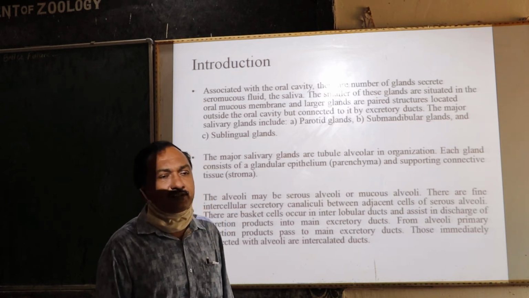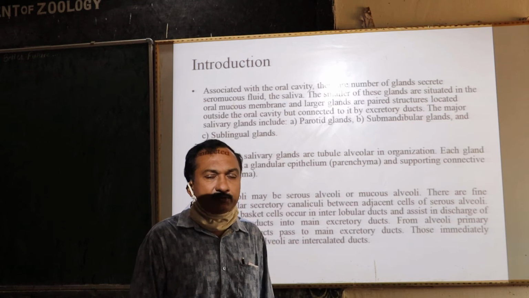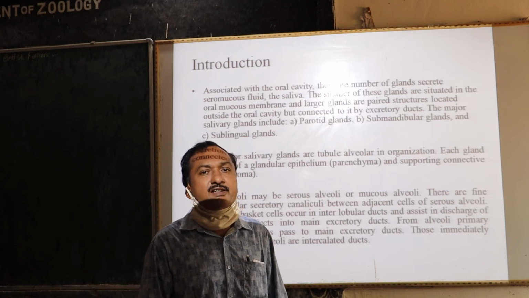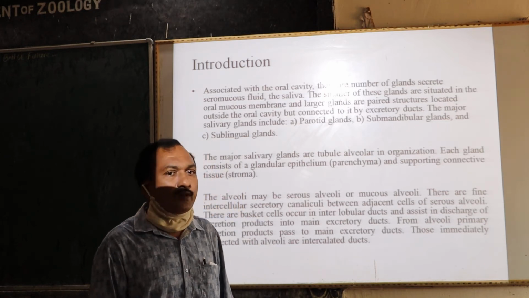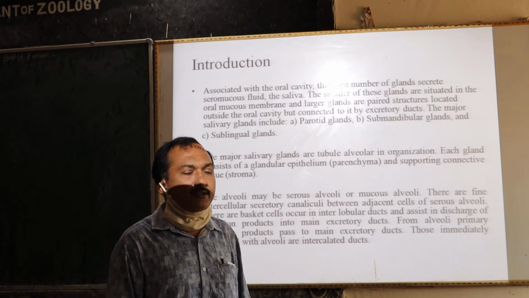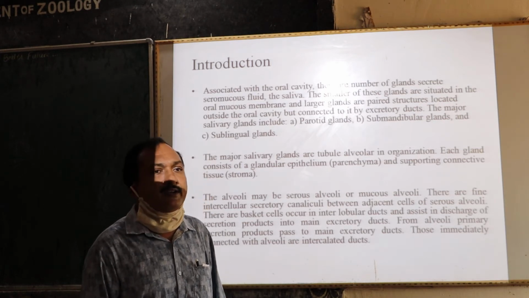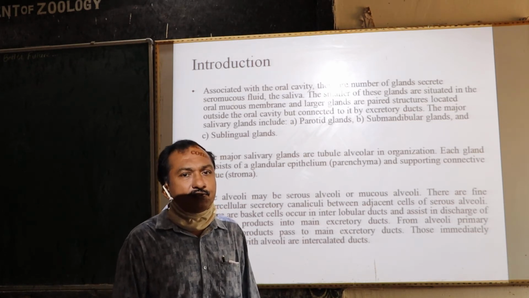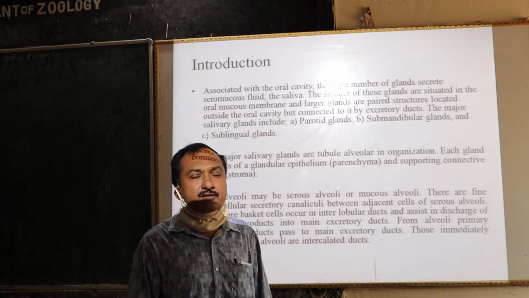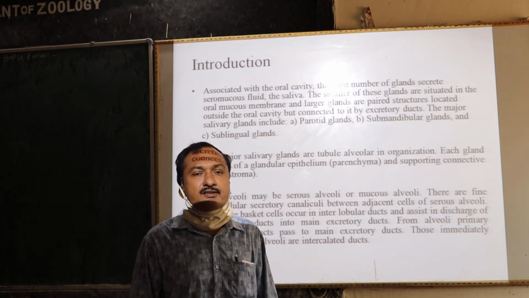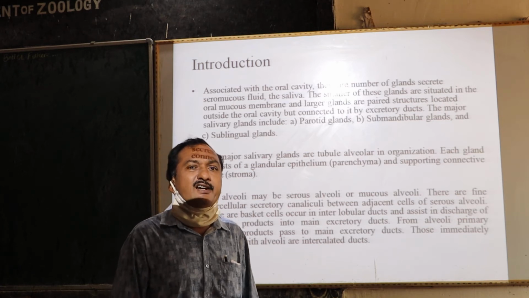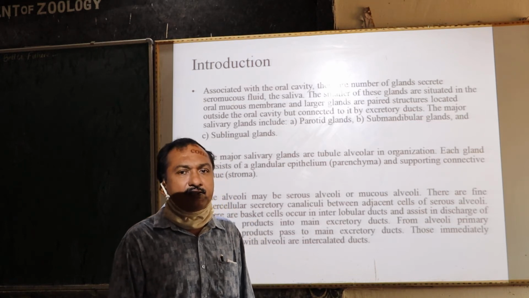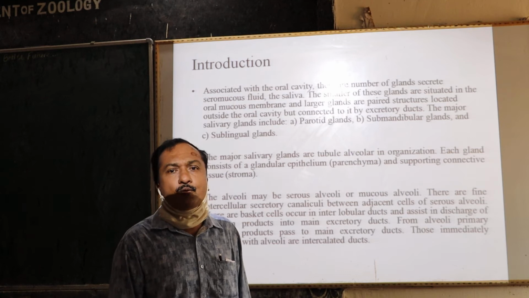So these salivary glands have duct systems. There are several ducts. The main excretory duct opens inside the oral cavity, that is the mouth, and there are smaller ducts connected with the glands. The smaller ducts that directly connect with the salivary glands are called intercalated ducts. So these intercalated ducts connect the alveoli.